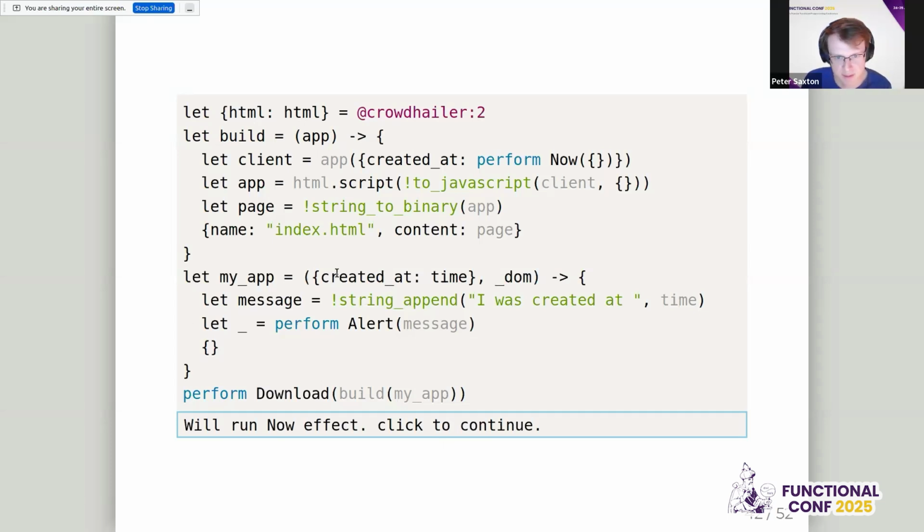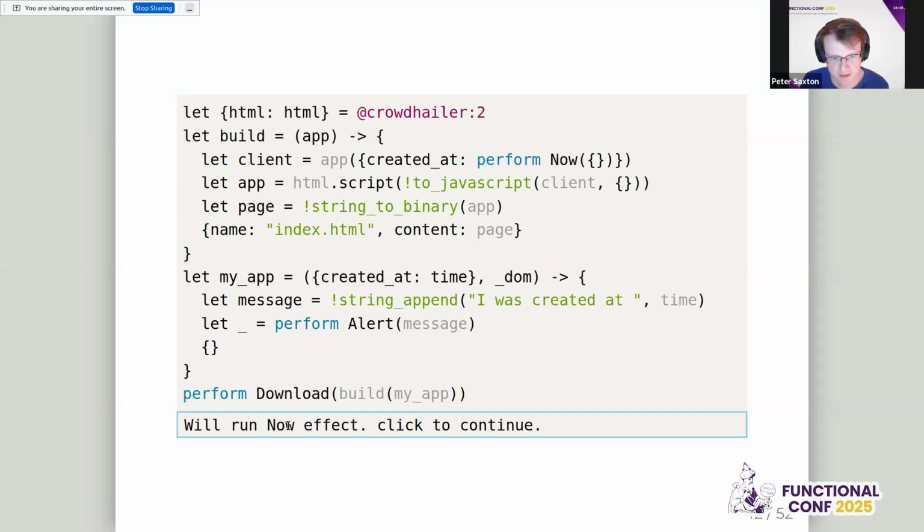So my app takes a first argument, which is the information at runtime, and then it takes the DOM or the window or the web, which we're going to ignore. So what we do is we alert a message here. We're going to alert "I was created at". This is an effect that's performed in the client. And this time comes from the build configuration. The build configuration was passed in at build time here when we performed this now effect.